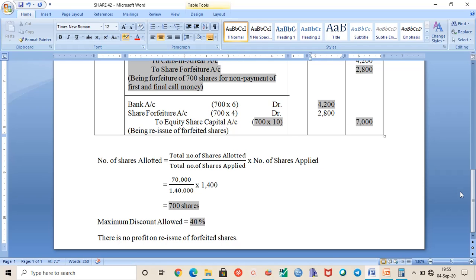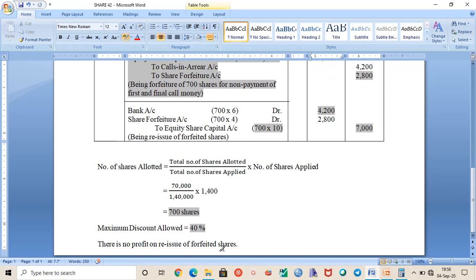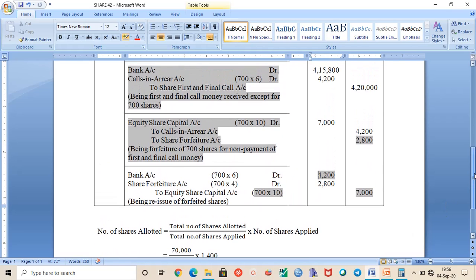So now you can see here profit is 0. Why is profit 0? There is no profit on reissue of these forfeited shares. You can see here share forfeiture account 2,800. Now again on the debit side we can see here share forfeiture account 2,800. So 2,800 minus 2,800 will be 0.